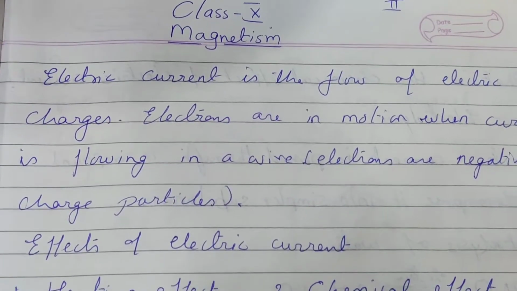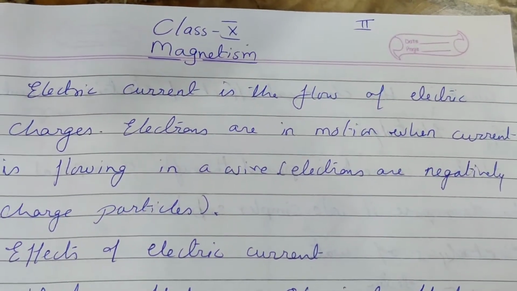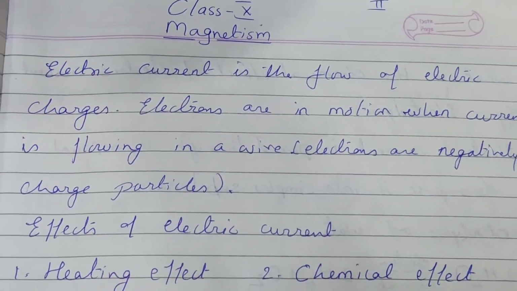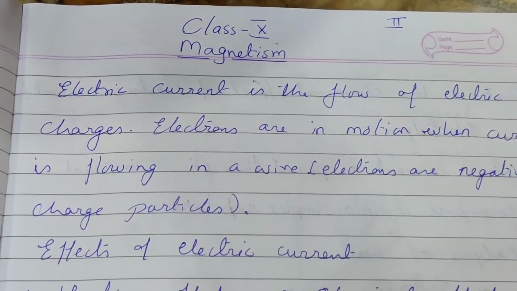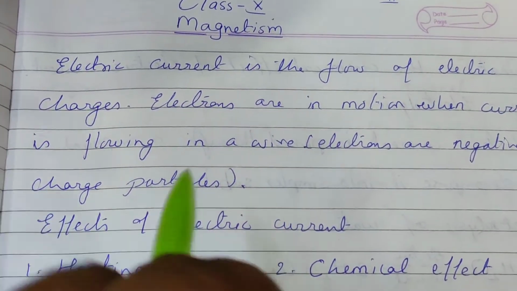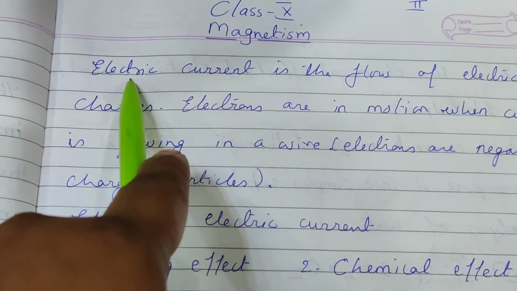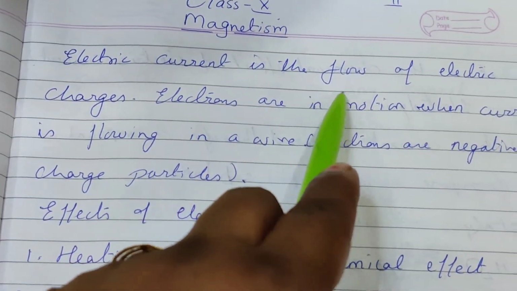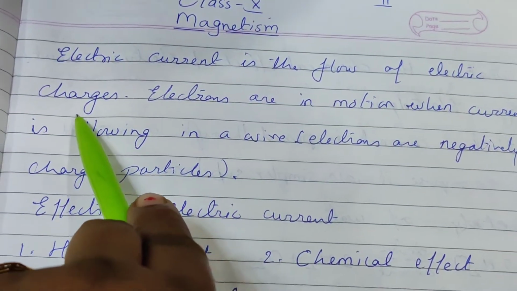Yes, good morning, children. Today we will continue with the chapter magnetic effect of electric current. Okay. Now, what is the electric current? We have already learned. What do you mean by electric current? Electric current is the flow of electric charges.